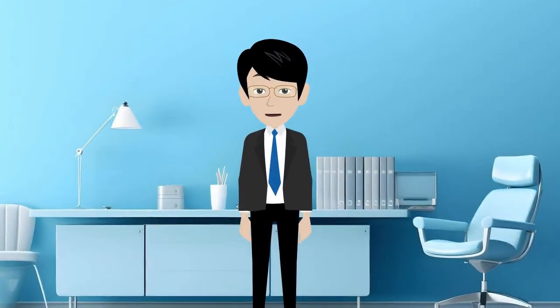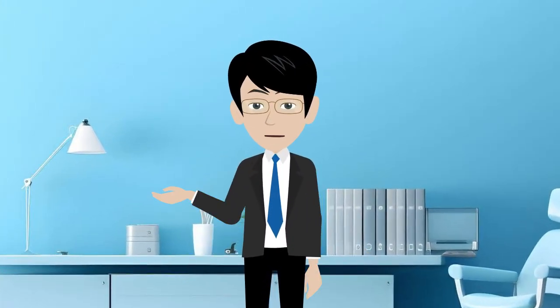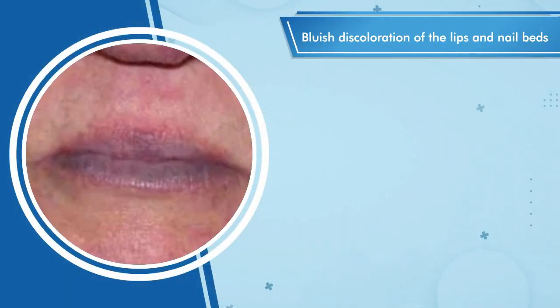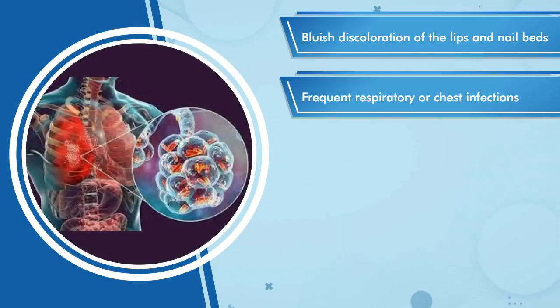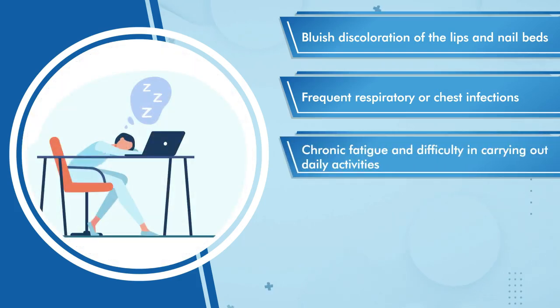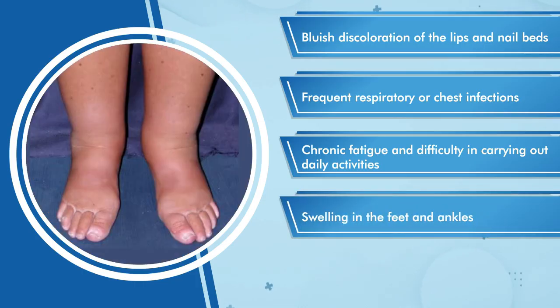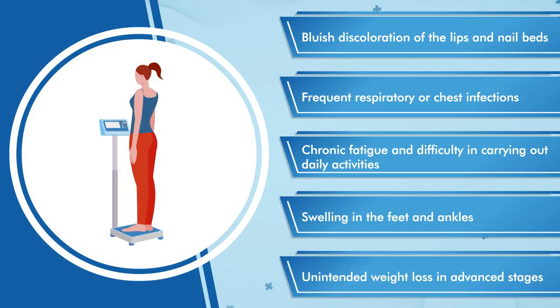As the disease progresses, more severe symptoms may appear in the later stages, such as bluish discoloration of the lips and nail beds, frequent respiratory or chest infections, chronic fatigue and difficulty in carrying out daily activities, swelling in the feet and ankles, and unintended weight loss in advanced stages.